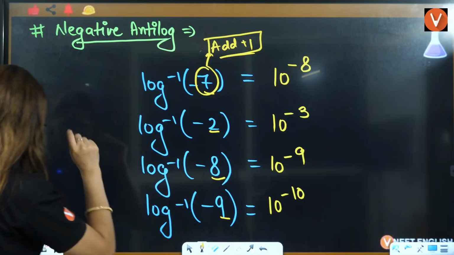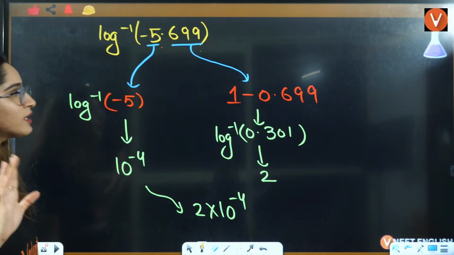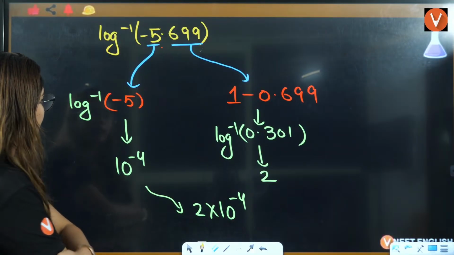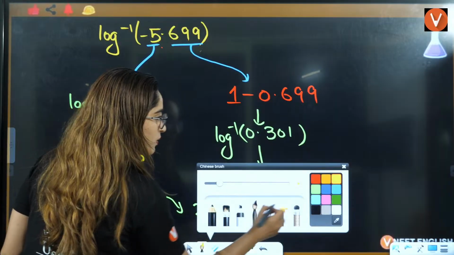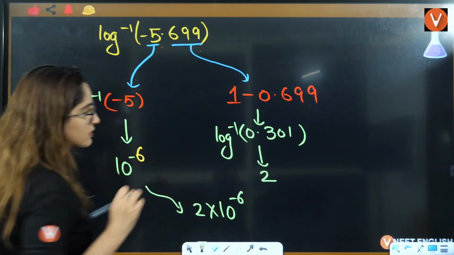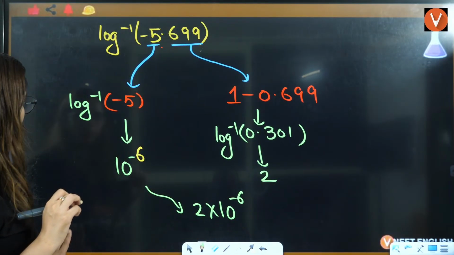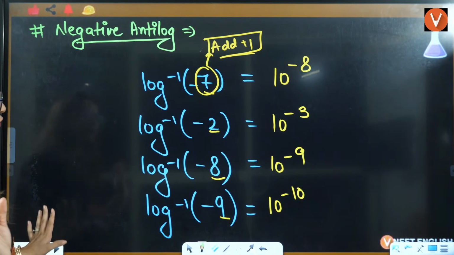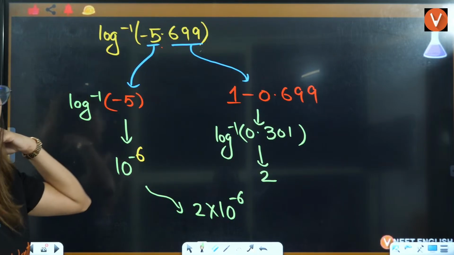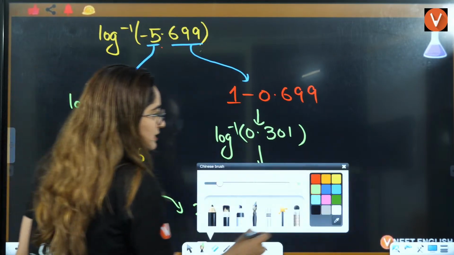I just missed it, right? I think I need to correct it as well. This will be 10 raised to power minus 6. This will be 10 raised to power minus 6 here, right? And if you talk about this one here, only one we have done till now. Thank God we have done just one here.